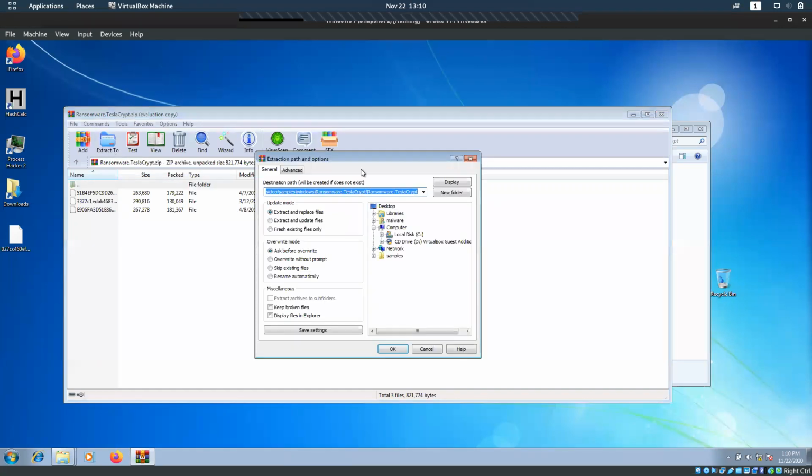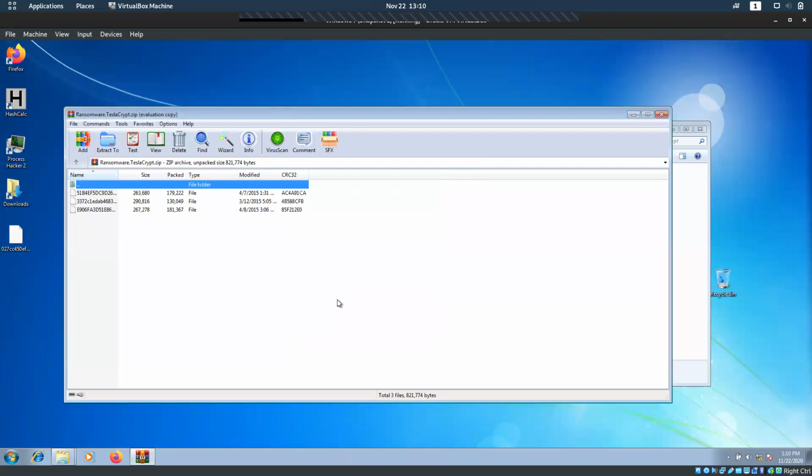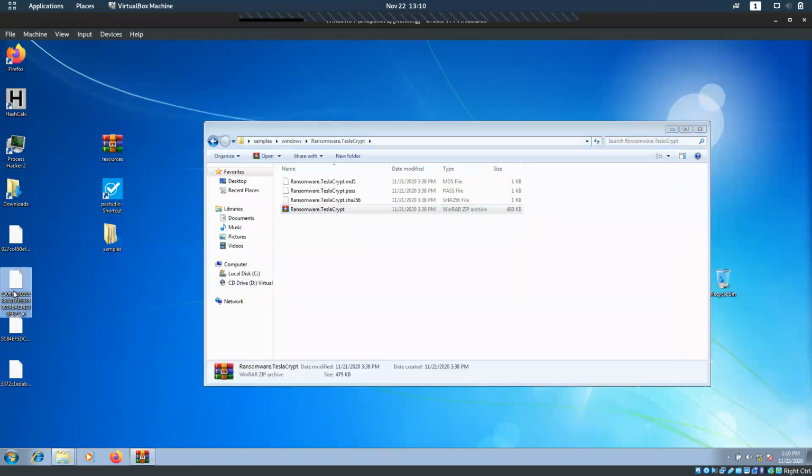So I'm going to export it to desktop. The zip, all the malware zip files, the password is infected. I have already given it in the chat box. You can copy from there. It is infected, and what I'm going to do is